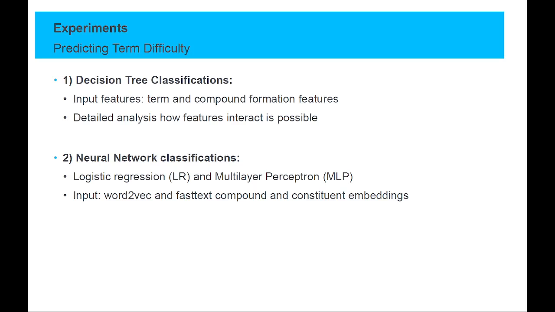We also experiment with neural classification, which means that we use a logistic regression and multi-layer perceptron setup and used word2vec and fastText compound and constituent embeddings as input.